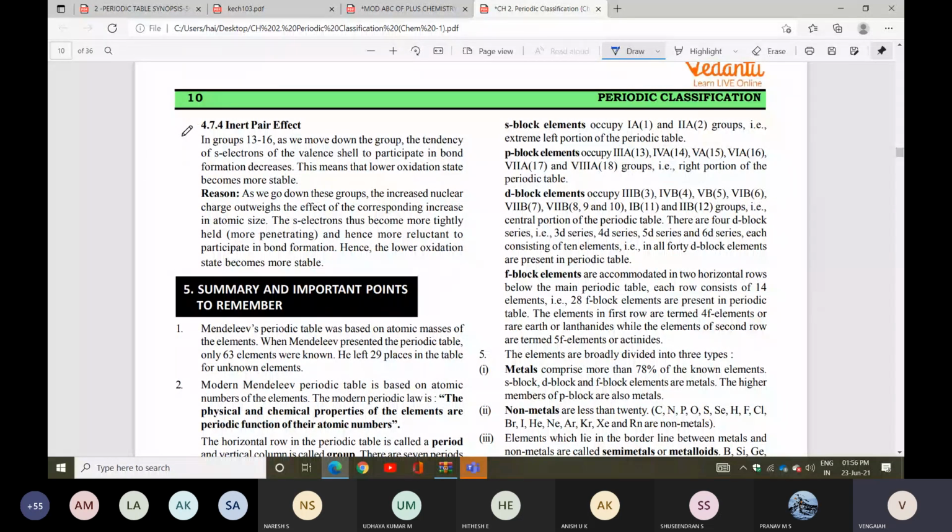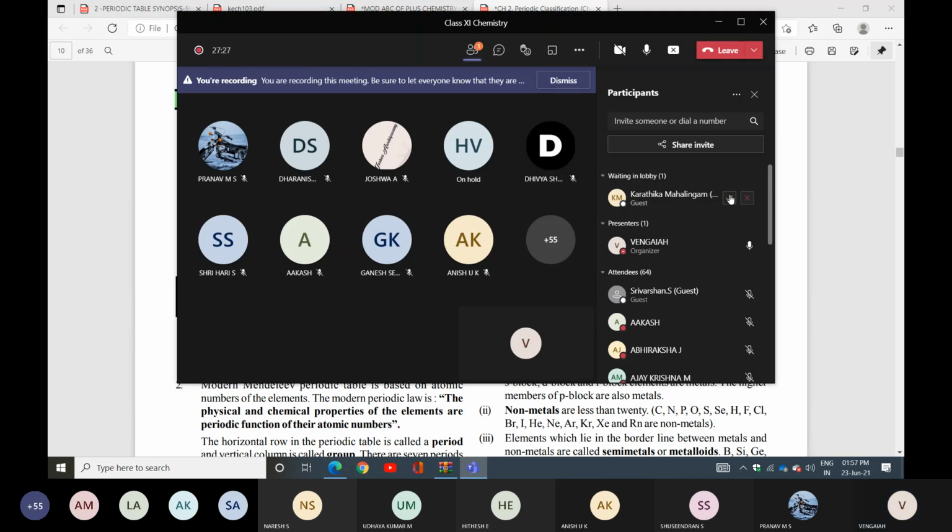So look here. What is the meaning of inert pair effect? You people already know. While coming down the group, the lower oxidation state is more stable due to the inert pair effect.